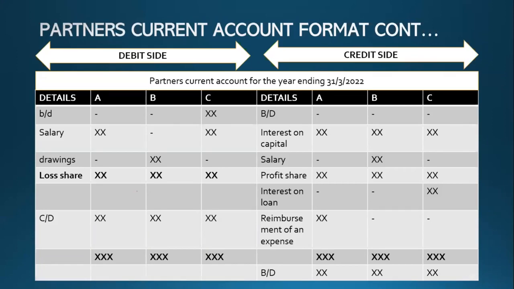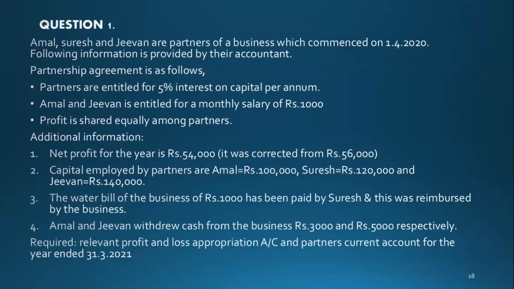Now let's move on to the question. I hope everyone did this. A considerable number of students sent me the answer saying that the net profit of 56,000 is wrong and it should be 54,000.